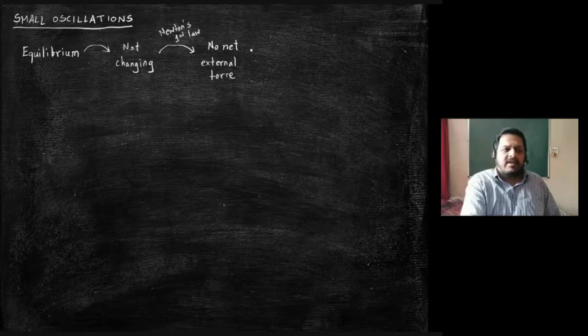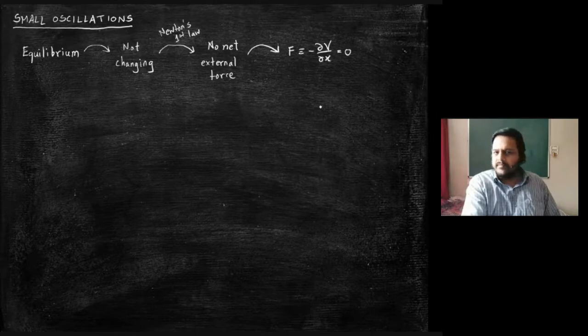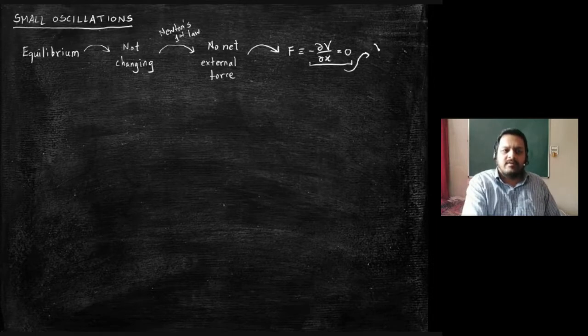Okay. And if there is no net external force, then basically what you are saying is that the force, which is normally the gradient in the potential energy function, is 0. Which brings you to the other statement which you made, that if the gradient of the potential energy function is 0, then it means that the potential energy itself is a minimum. Is this correct?